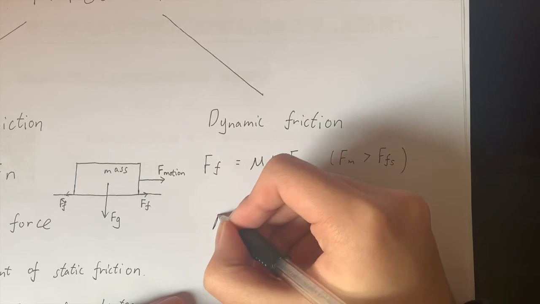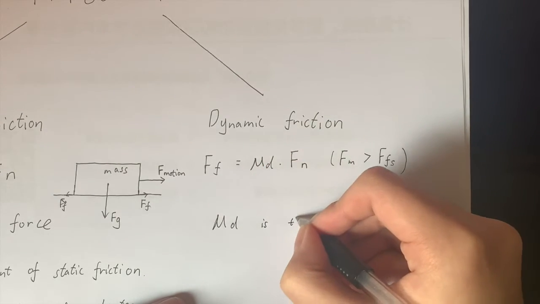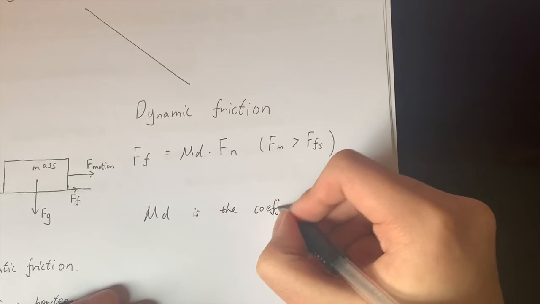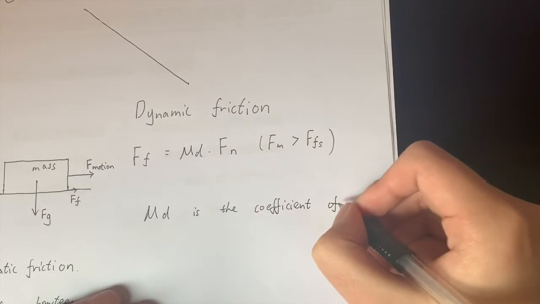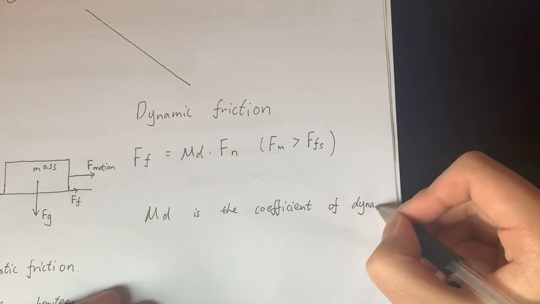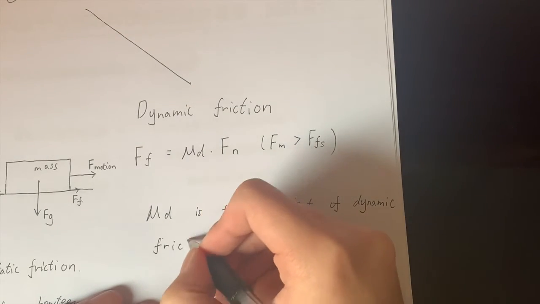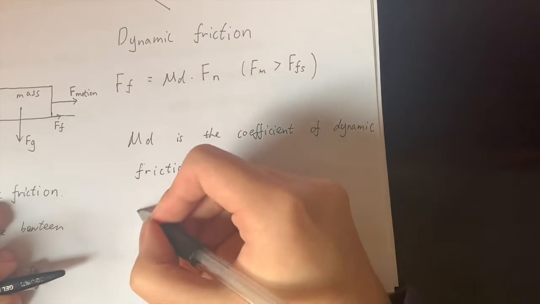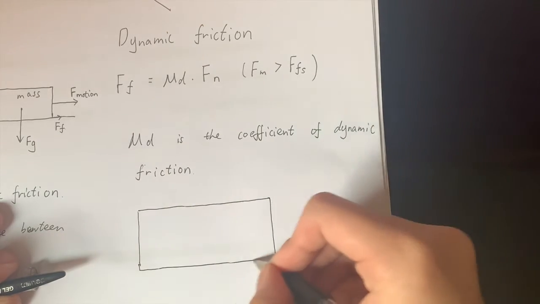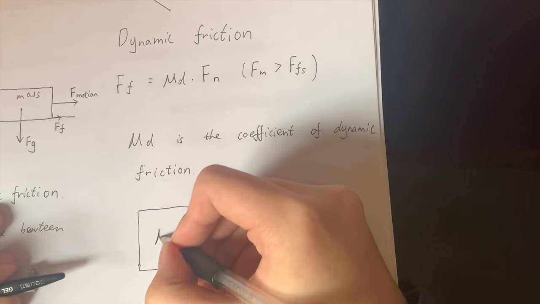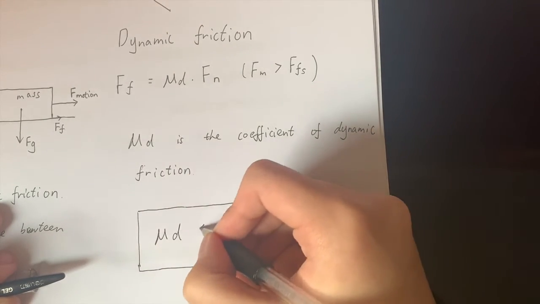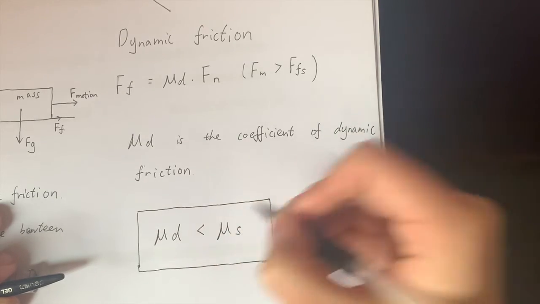The mu_d is very similar to mu_s. It is the coefficient of dynamic friction. In addition, it is common sense that for any object, mu_s is always larger than mu_d, which means the frictional force endured by an object in static is always larger than in dynamic.